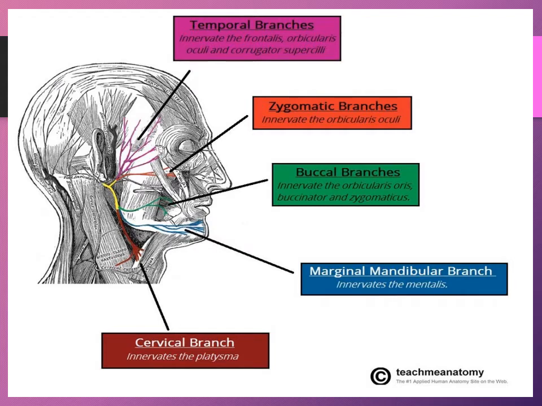The temporal branches innervate the frontalis, orbicularis oculi, and the corrugator supercilii, while the zygomatic branches innervate the orbicularis oculi. The buccal branches innervate the orbicularis oris and the buccinator and the zygomaticus muscles, while the marginal mandibular branch innervates the mentalis muscle. The cervical branch innervates the platysma.